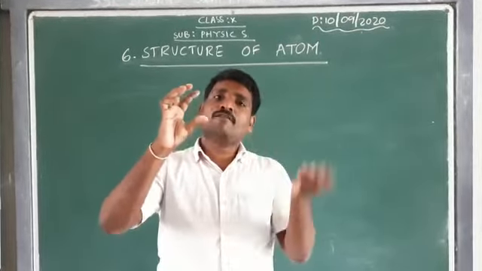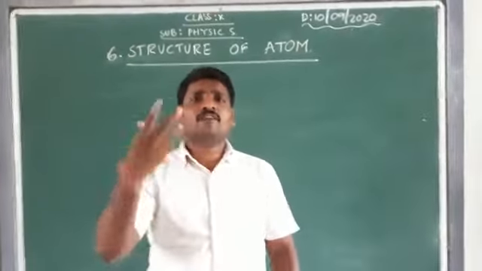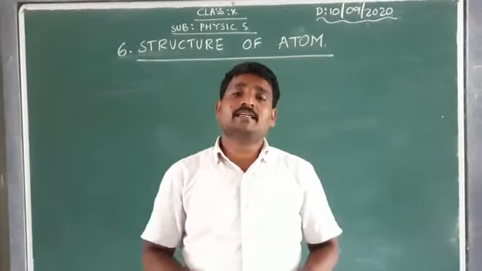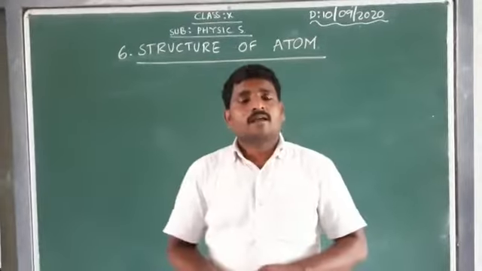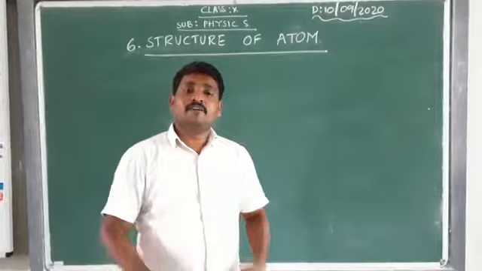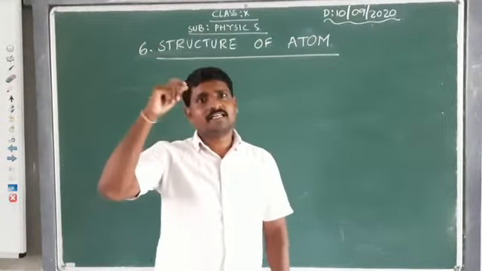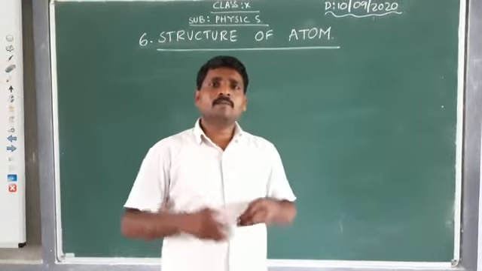For example, if I take iron and keep dividing, I reach a place where I cannot further divide that small tiny particle. That small tiny particle is considered an atom of iron. Okay, so I hope you understood that the stage of any substance where a tiny particle cannot be further divided into small pieces is considered an atom.